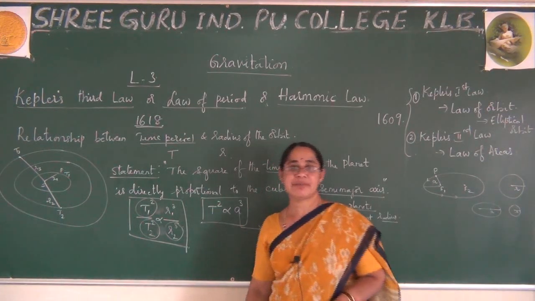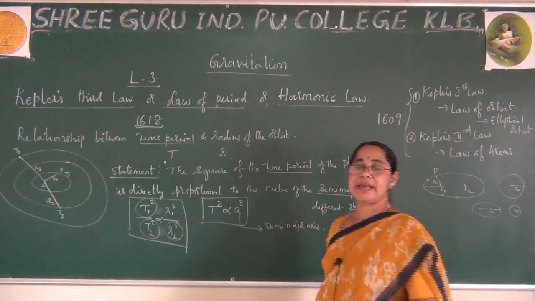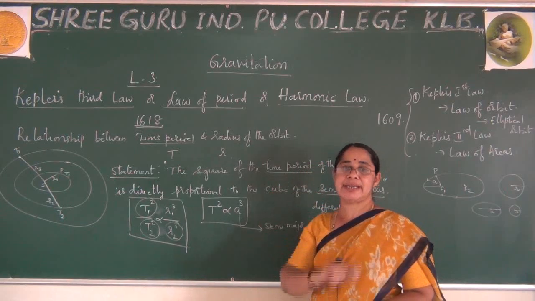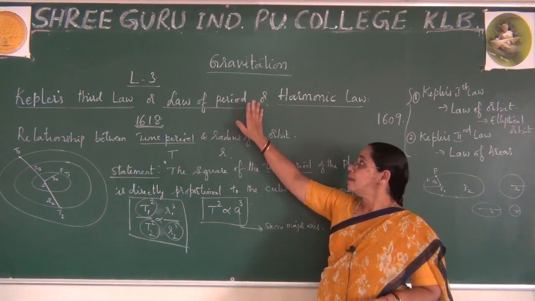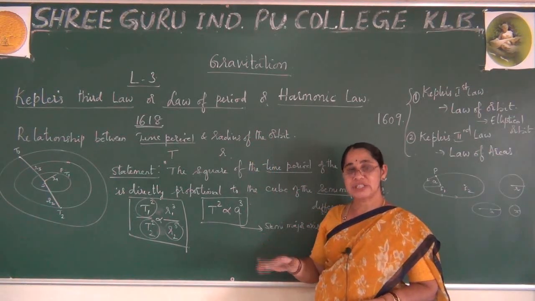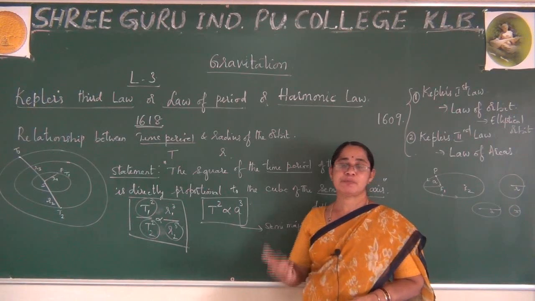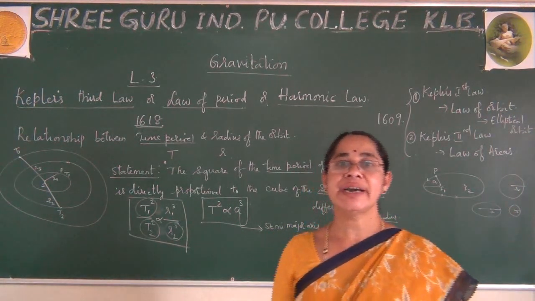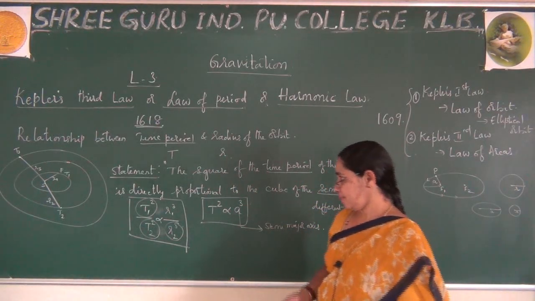Now I am going for the derivation. That derivation will be helpful for you to also explain Newton's law of gravitation, because in my earlier first lecture I said Kepler has explained these laws. The same laws were also used by Newton to explain the famous law called the universal law of gravitation. Okay, so now let me prove that.